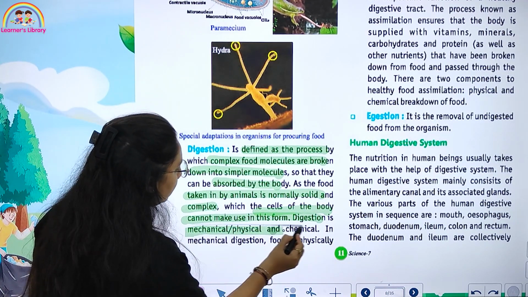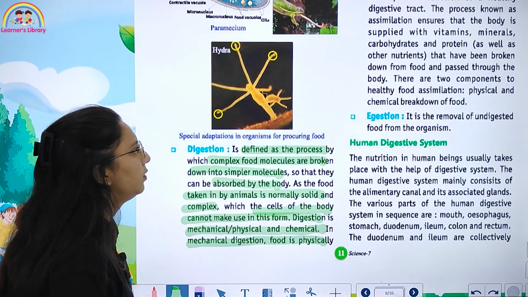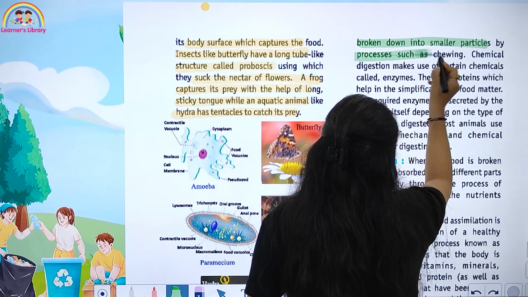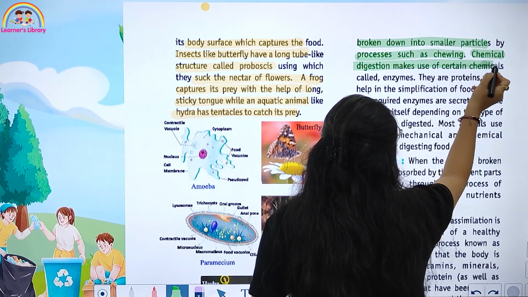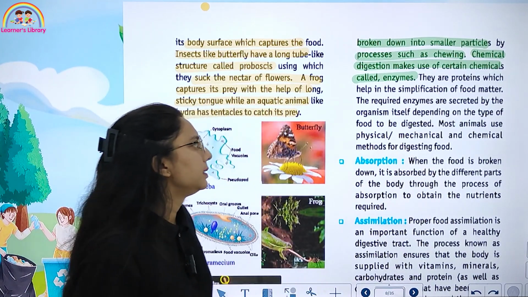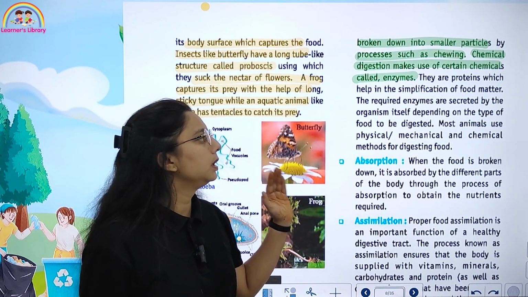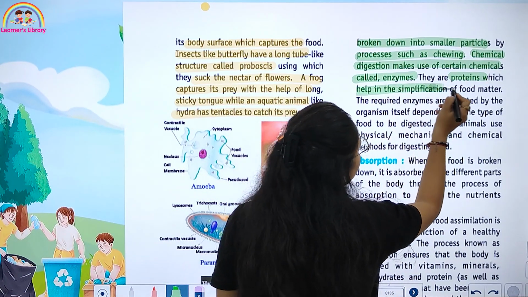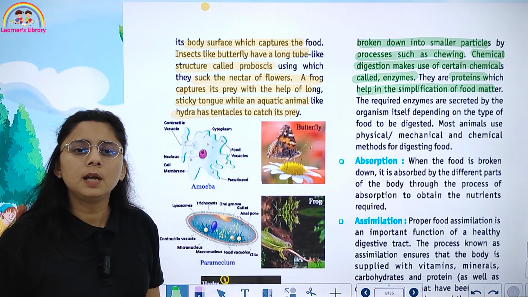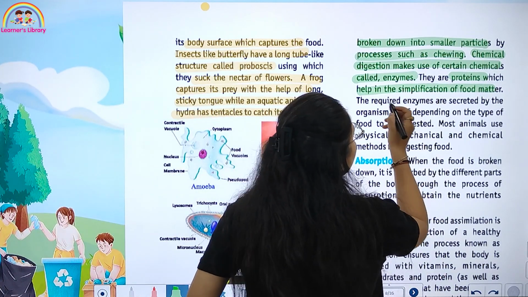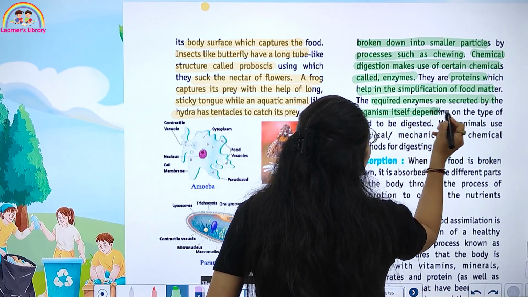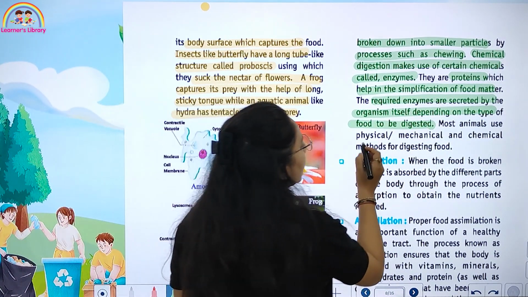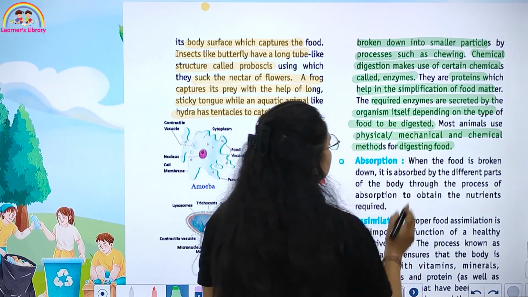Now, digestion is mechanical, physical, and chemical. In mechanical digestion, food is physically broken down into smaller particles by processes such as chewing. Chemical digestion makes use of certain chemicals called enzymes, which are proteins that help in the simplification of food. The required enzymes are secreted by the organism itself depending upon the food to be digested. Most animals use physical, mechanical, and chemical methods for digesting food.